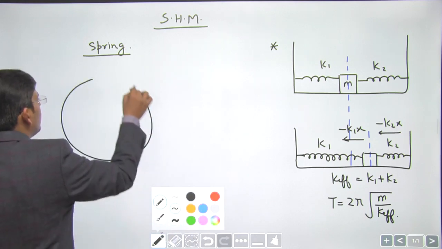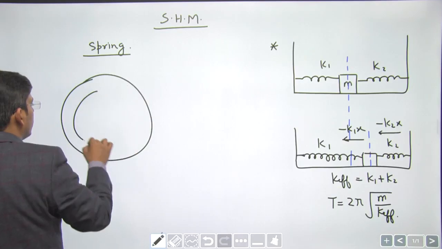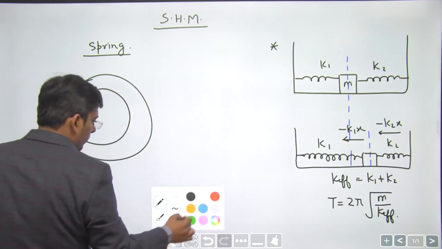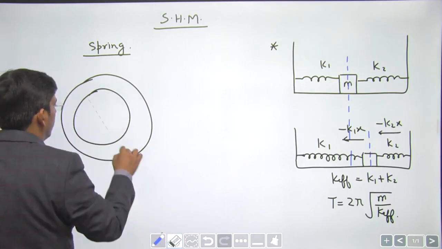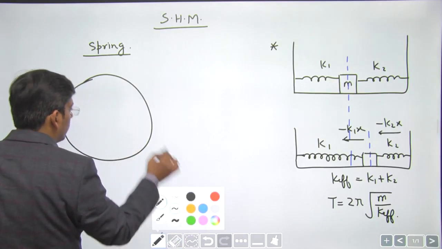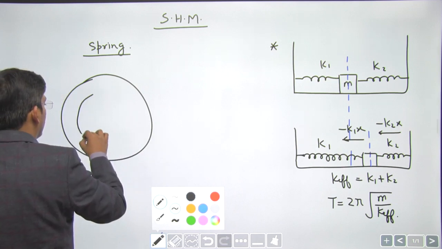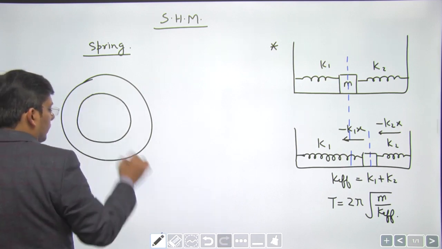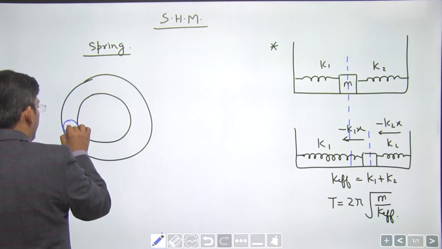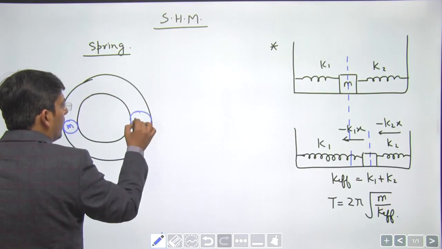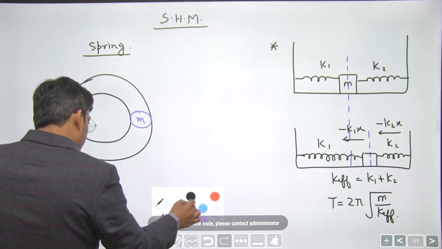Suppose you have a frictionless tube here. Mass of this ball is m, mass of this ball is also m, right?